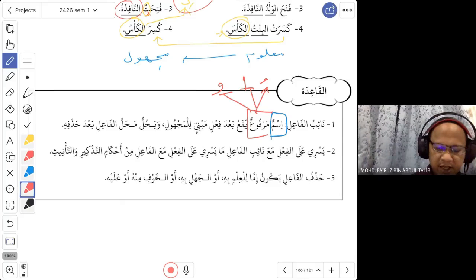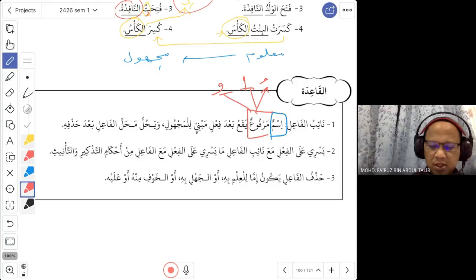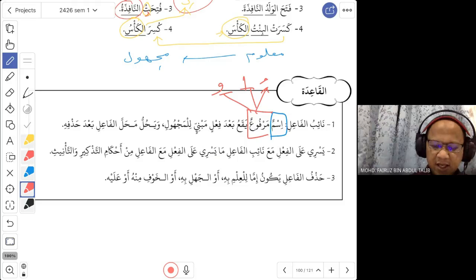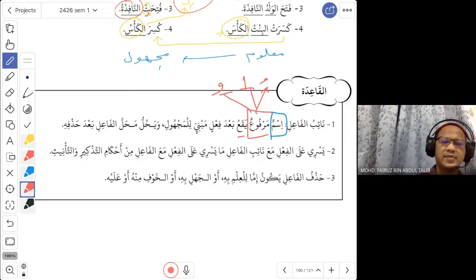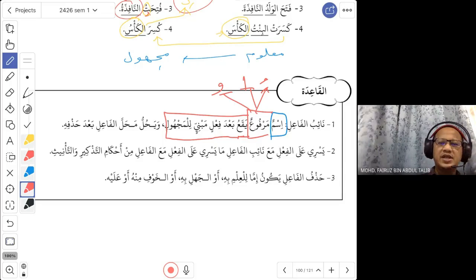And then they said yaqa'u ba'da fi'lin mabni li al majhul. So when will you find this na'ibul fa'il? Yaqa'u means located. It is located after fi'il mabni lil majhul. This is also important. It must be after the fi'il, not before the fi'il. Just like fa'il, fa'il is after the fi'il, not before the fi'il. That is number 1. Number 2, not all fi'il, it must be fi'il mabni lil majhul. So then is the na'ibul fa'il.